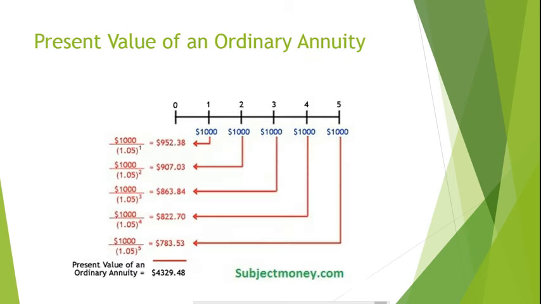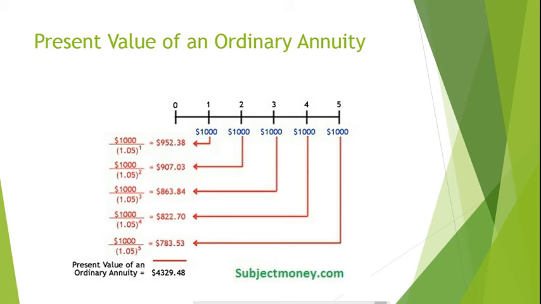Solving the present value of an ordinary annuity. Remember, ordinary annuity means that the payments are made or received at the end of each payment period. Let's assume we have an ordinary annuity that pays $1,000 at the end of each year for the next 5 years. Let's also assume that the money is coming from a fund that earns 5% interest. What is the present value of this annuity? To solve the present value of our annuity, we will simply solve the present value of each payment and sum them up to find the present value of our annuity.